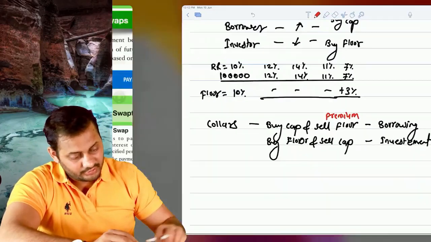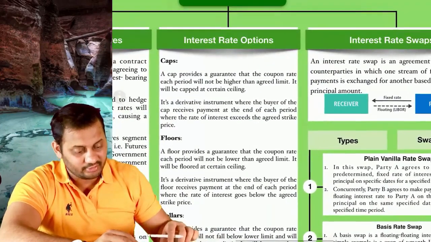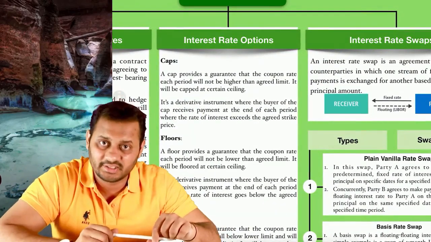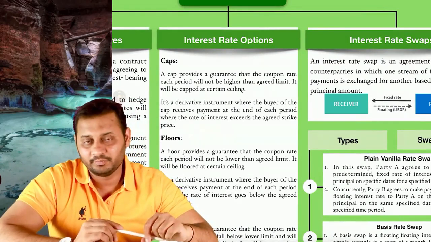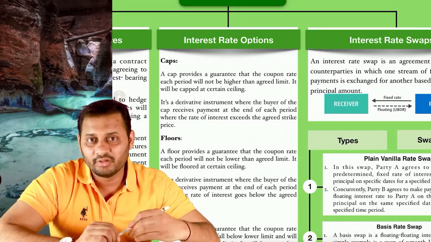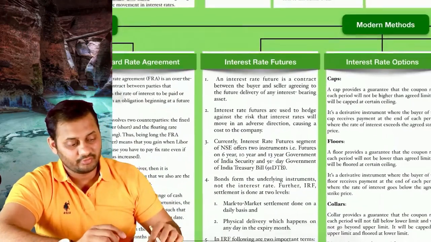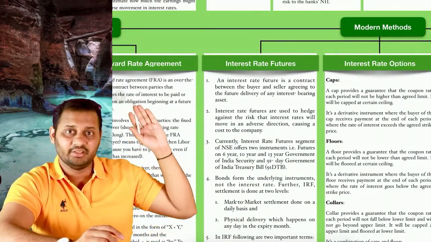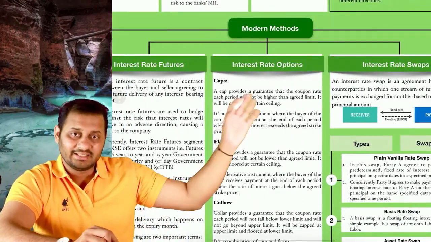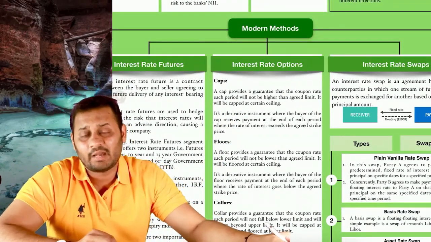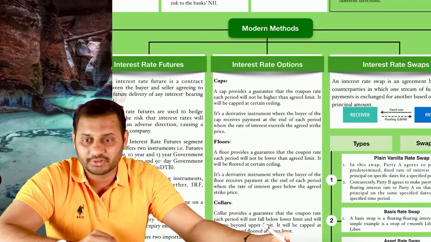So this is all about the options. In interest rate option also it is a cash settlement. In reality you take the loan at the market rate only. If it goes beyond your expectation, then you get a receipt: settlement in forward rate agreement, settlement in interest rate futures, and settlement as a cap receipt or floor receipt in interest rate options.